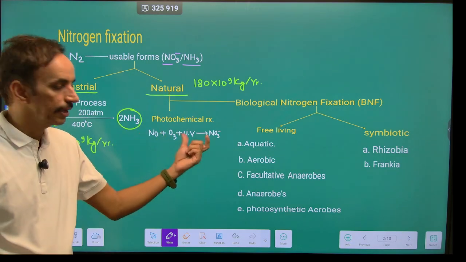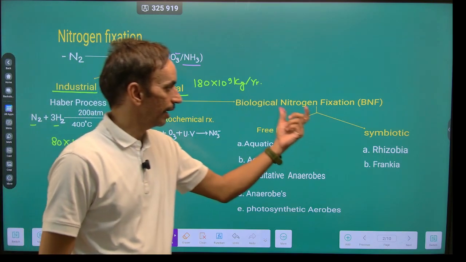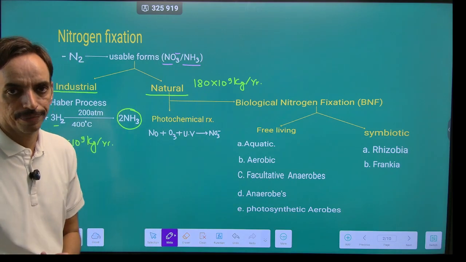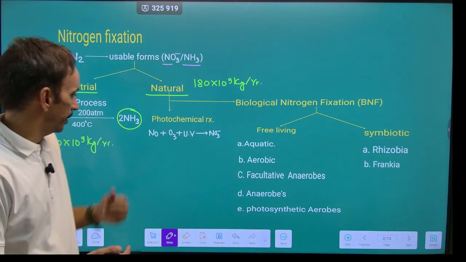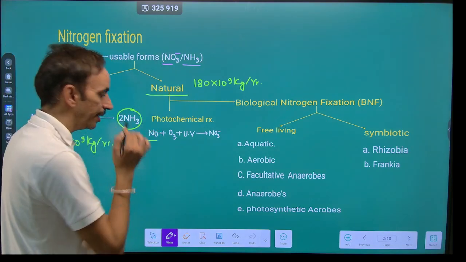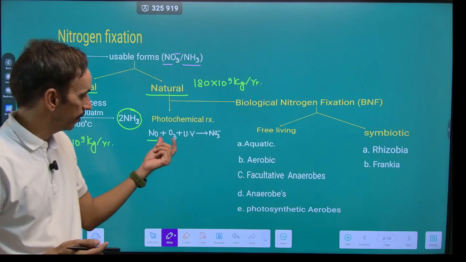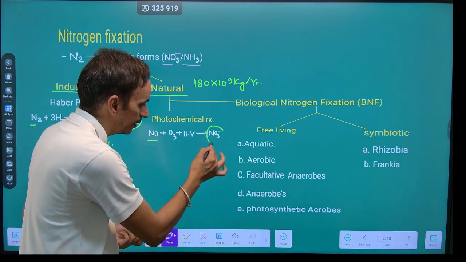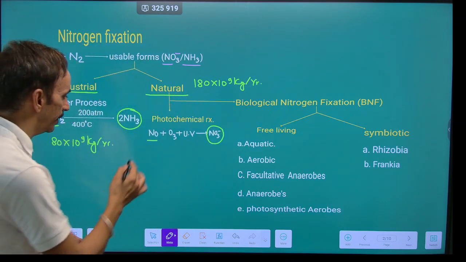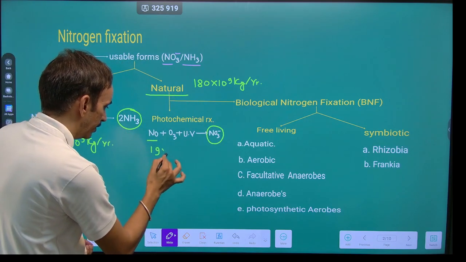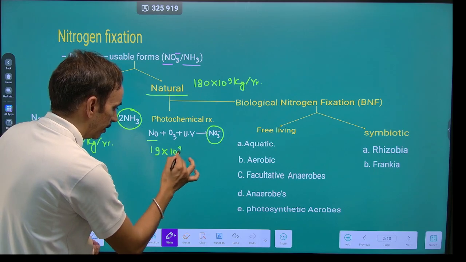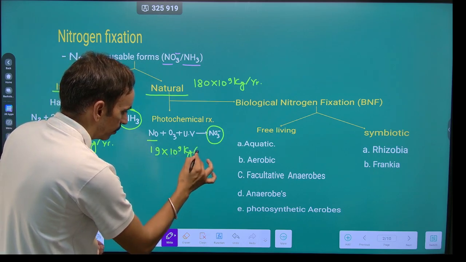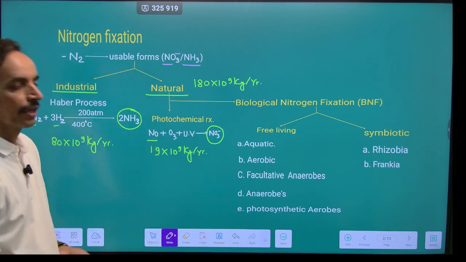One is the photochemical reaction while the other is known as biological nitrogen fixation. In the photochemical reaction, there is a conversion of nitric oxide in the presence of ozone and UV radiation into nitrates, and this contributes only 19 into 10 to the power 9 kilogram of fixed nitrogen per year.